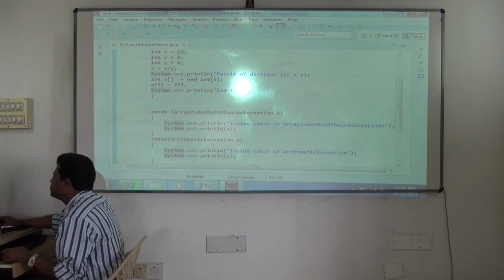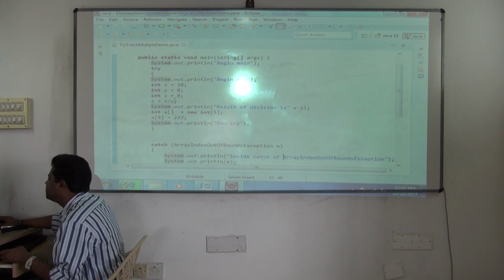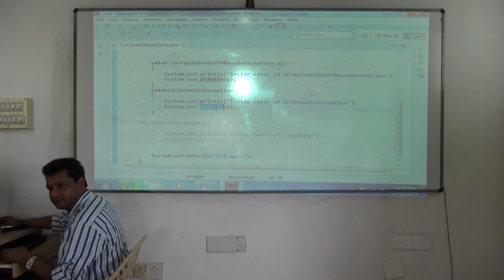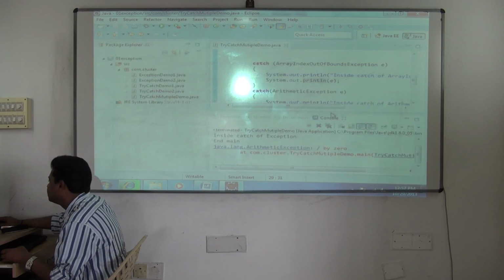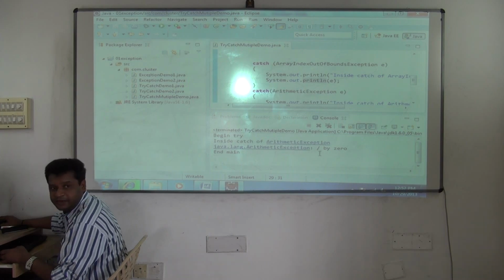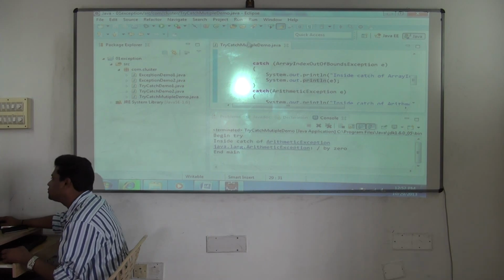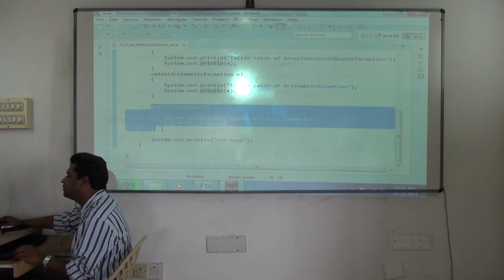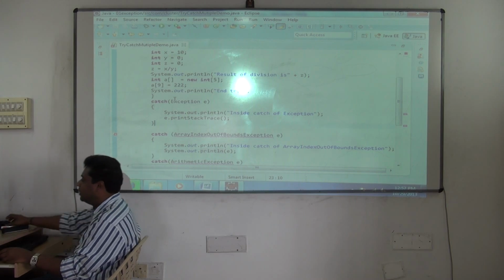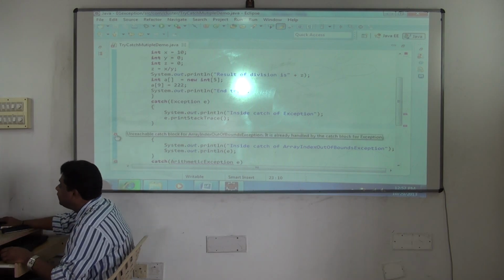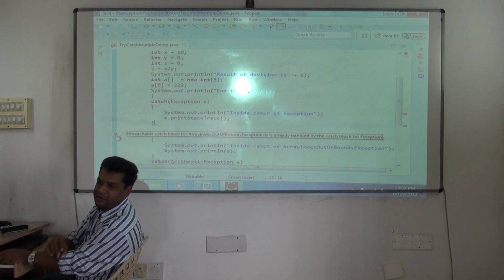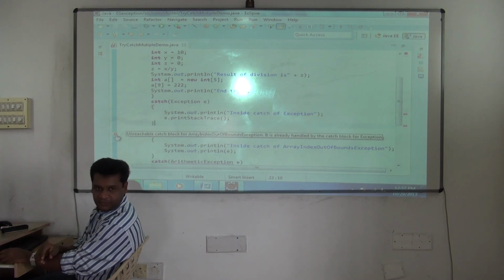Clear? Fine. So now if you want, you can run this program and check which exception is occurring now. Okay, I see that arithmetic only occurs. Which one will get executed? Arithmetic only will execute. Check out. Understood? ArrayIndexOutOfBounds did not get executed. And you understood the compilation error now if I put Exception on the top? Why? Unreachable code error. See, it's telling unreachable catch block. So during runtime, you'll start wondering why this catch is not getting executed if it had compiled.